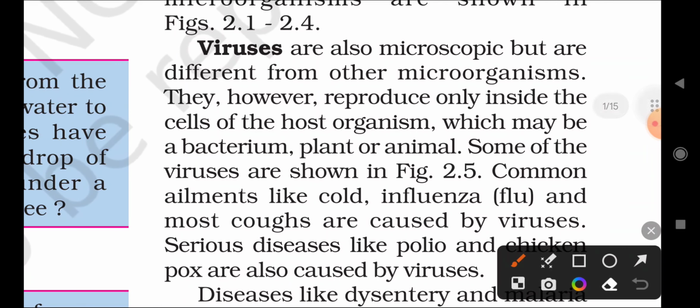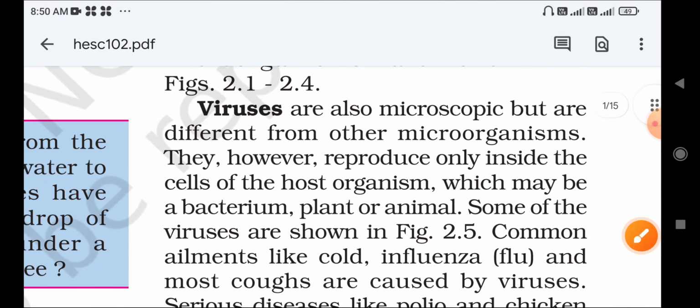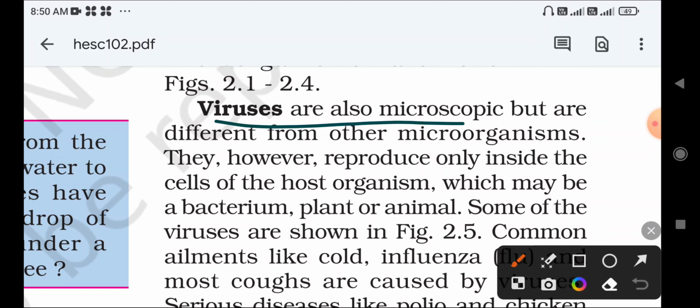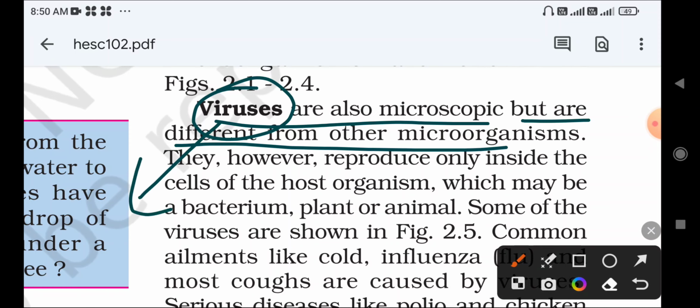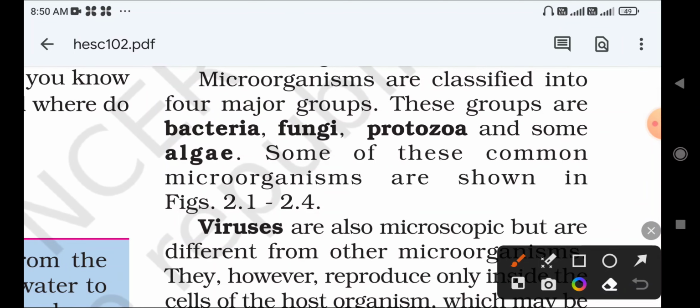Right. Next, this is also one type of microorganism. Virus is also microscopic, but it is different from other microorganisms. Viruses are also called microscopic organisms, but they are not considered the same as bacteria, fungi, algae, and protozoa.